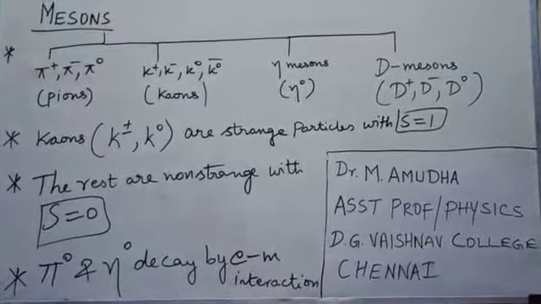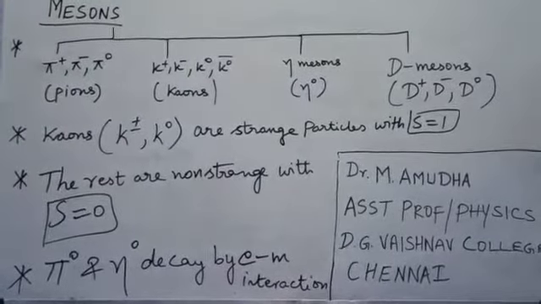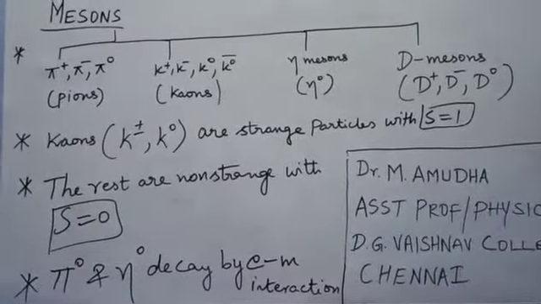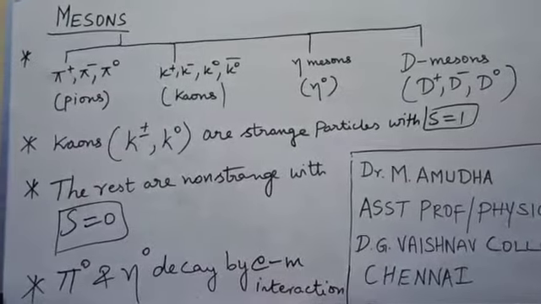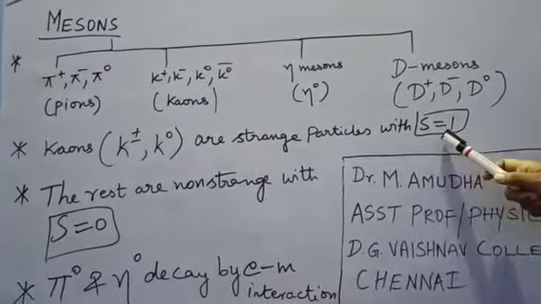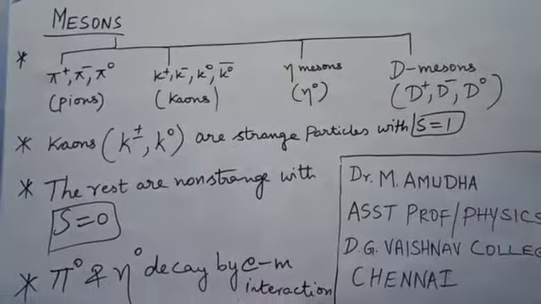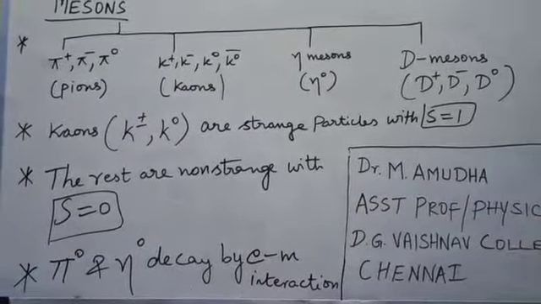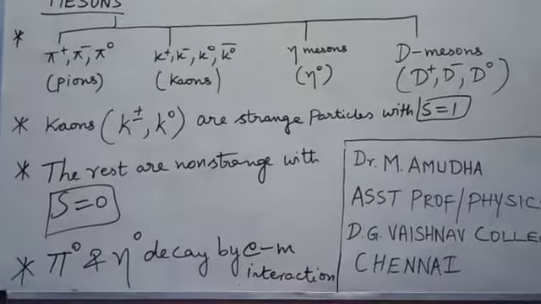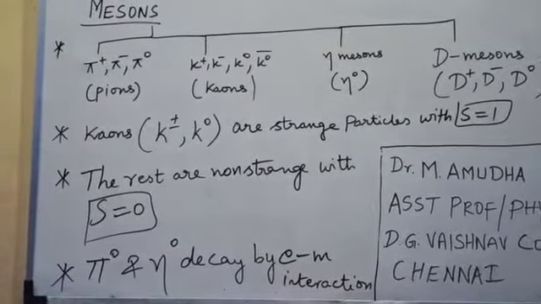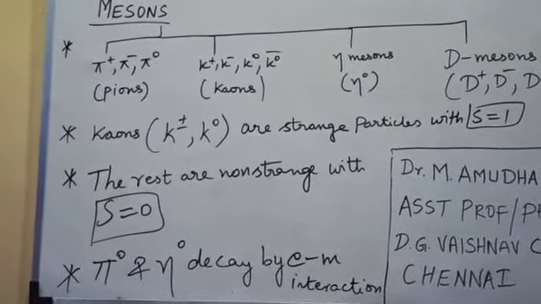And you know, hyperons as well as kaons come under the category of strange particles. So kaons, K plus, K minus, K 0 come under strange particles with strangeness quantum number S not equal to 0. The rest of the particles under mesons are non-strange particles with S equal to 0. Pi 0 and eta 0 decay by electromagnetic interaction. The rest of the particles decay by weak interaction.